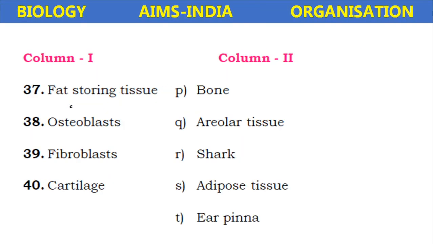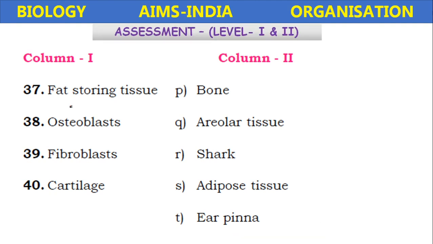Okay, let us answer this, match the following. Column 1: fat storing tissue, osteoblasts, fibroblasts, cartilage. And column 2: bone, areolar tissue, shark, adipose tissue, and ear pinna. Here the fat tissue is called the adipose tissue. Osteoblasts are the special type of cells present in the bone. Fibroblast cells are present in the areolar.